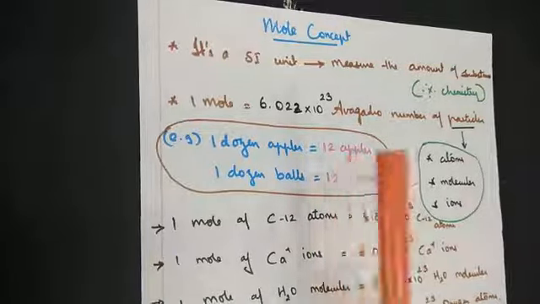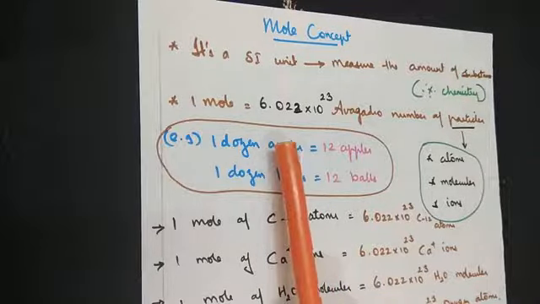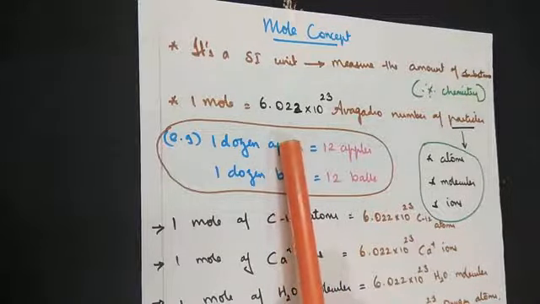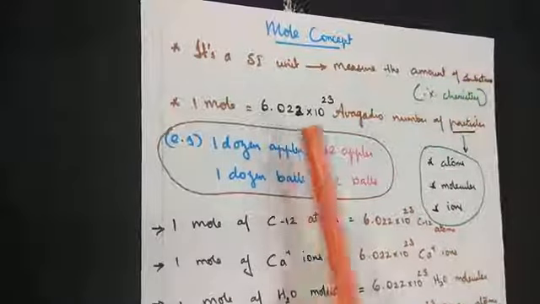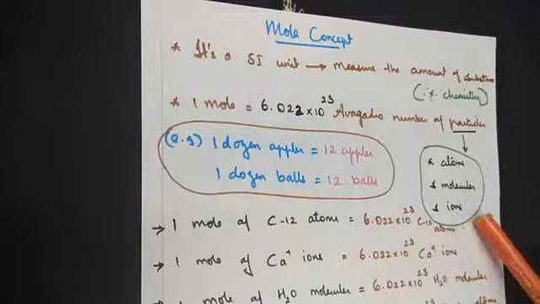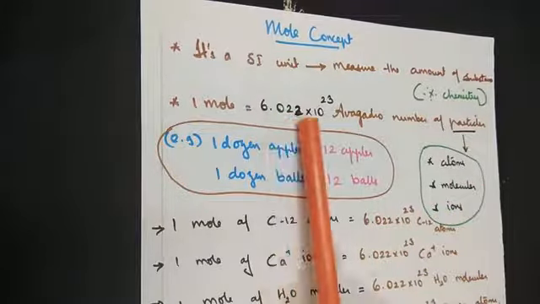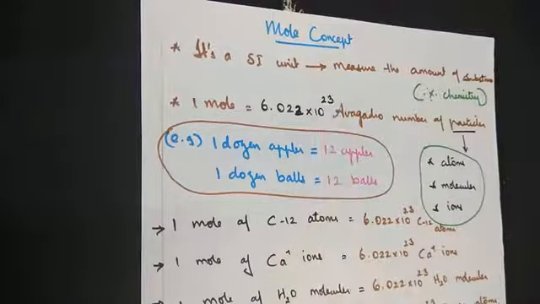Similarly, when you hear the word mole, all you have to remember is that whatever type of substance you are taking, whether atoms or molecules or ions, the number that should come to your mind is 6.022 × 10^23.